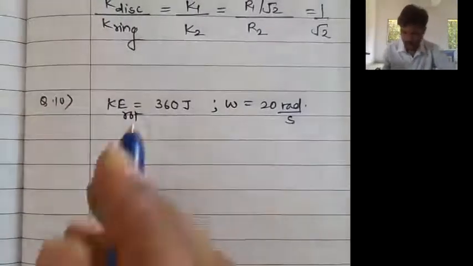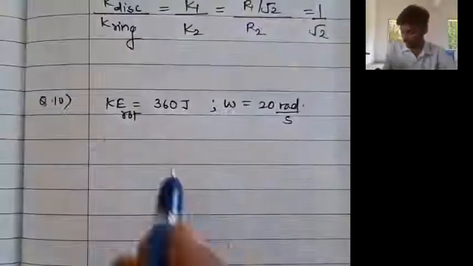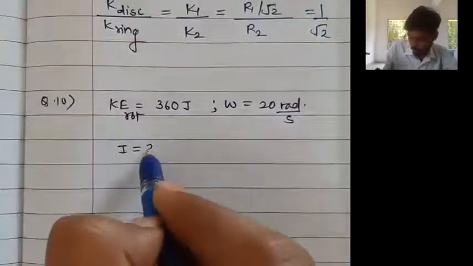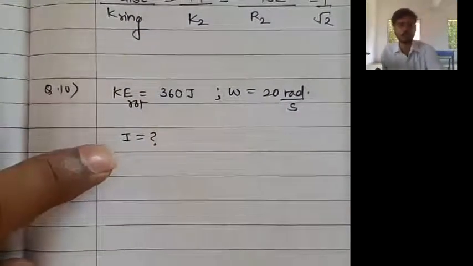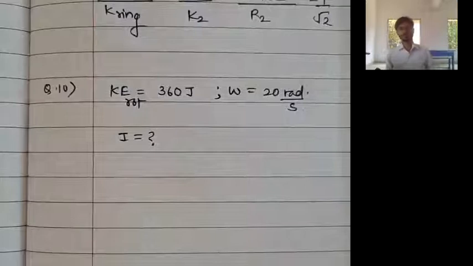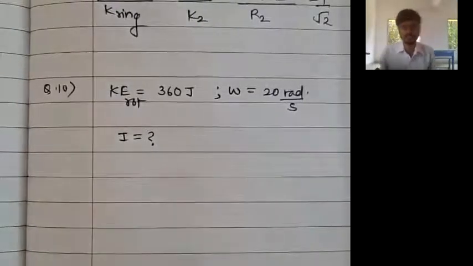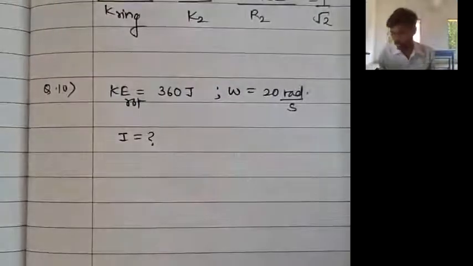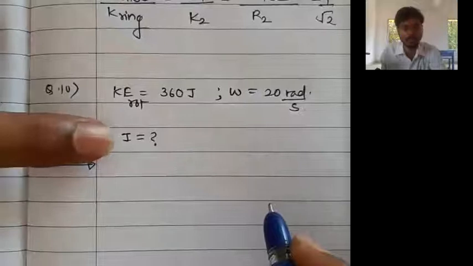Fine, sir. And what is asked? What is asked? The moment of inertia of the flywheel. Moment of inertia, I is equal to question mark. So, sir, direct formula for moment of inertia we don't have as such, because the direct formula is simply summation mi ri square or integration r square dm, but that cannot be applied here. So, sir, right now we do not have any direct formula for what is being asked.